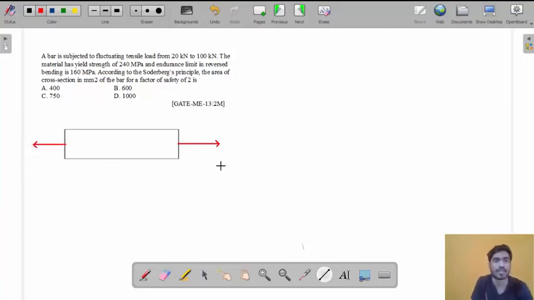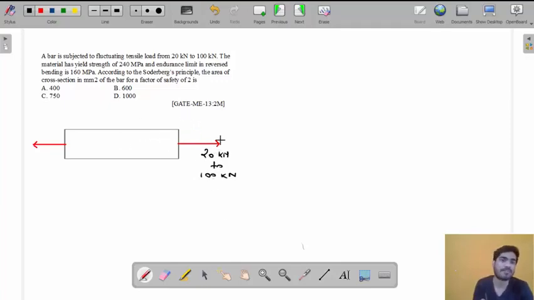It is fluctuating from 20 kilonewton to 100 kilonewton. So this is axial load. Minimum load is 20, maximum load is 100. Bar subjected to axial load.